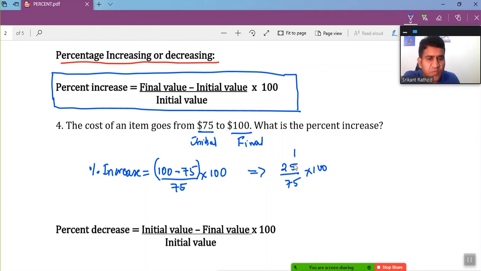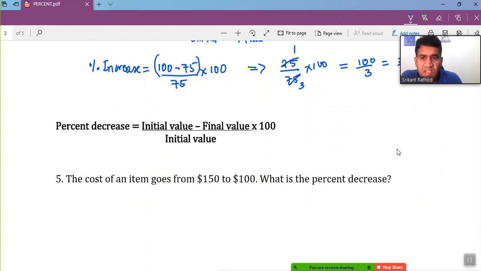So 100 minus 75, I can say 25 by 75 times 100. So 25 times 1 is 25, 25 times 3 is going to be 75. So 100 by 3 represents 33.33%, right? To reach the value from $75 to $100, that value got increased by 33.33% here. All right, so this is the type of question we expect, right?